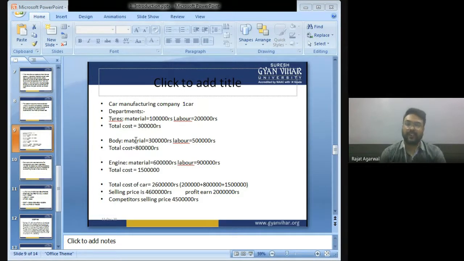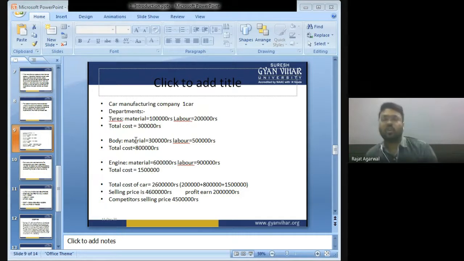In manufacturing a car, our company has three departments: tire department, body department, and engine department. The tire department is manufacturing tires of the car, the body department is manufacturing the body of the car, and the engine department is manufacturing the engine of the car.